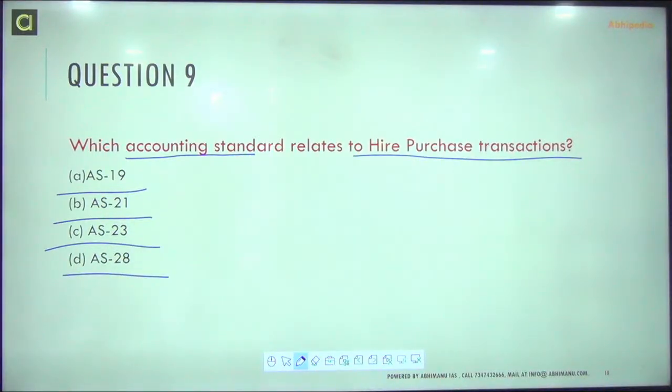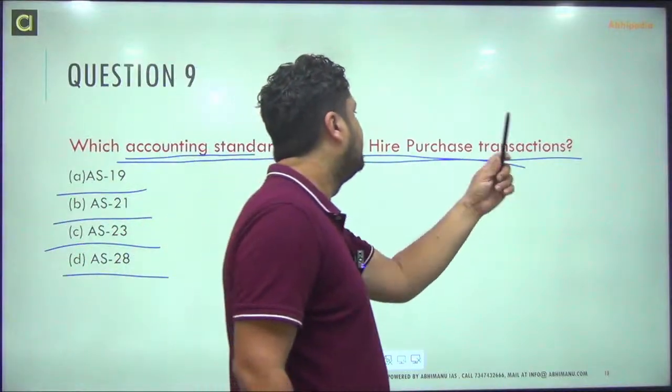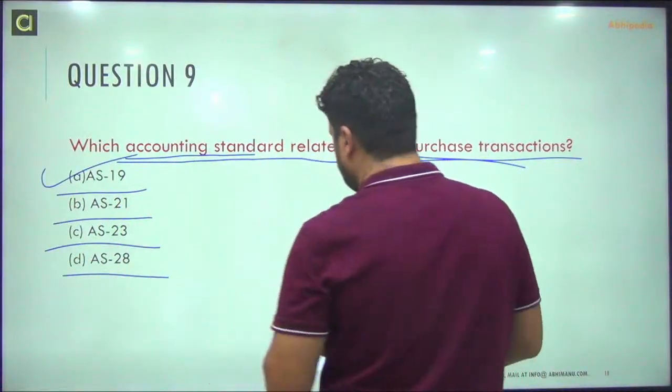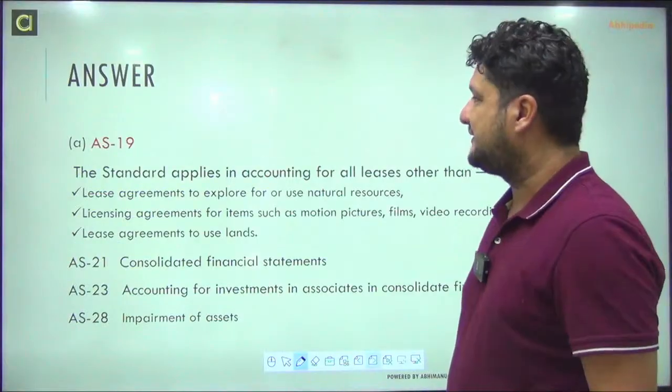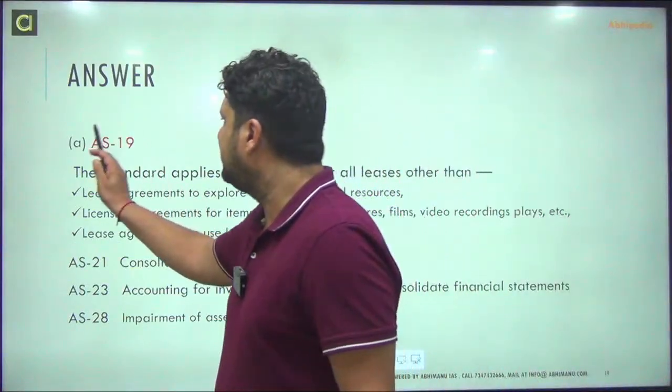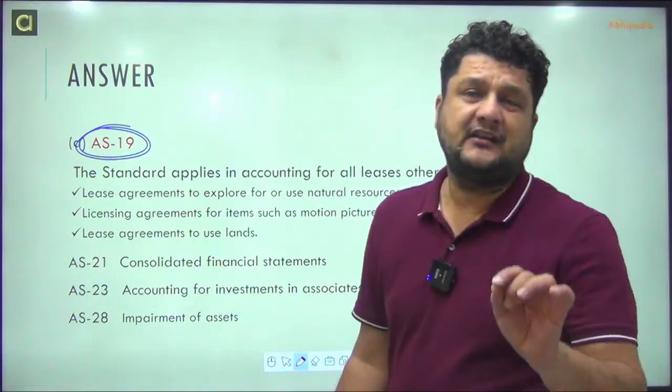So when I was talking about that, you don't have to really do a few accounting principles in depth. Then I was talking about these also, these and many others, the main ones you must know. So the answer is accounting standard, which relates to this, is accounting standard 19. So in this case, you must know what this accounting standard 19 covers.